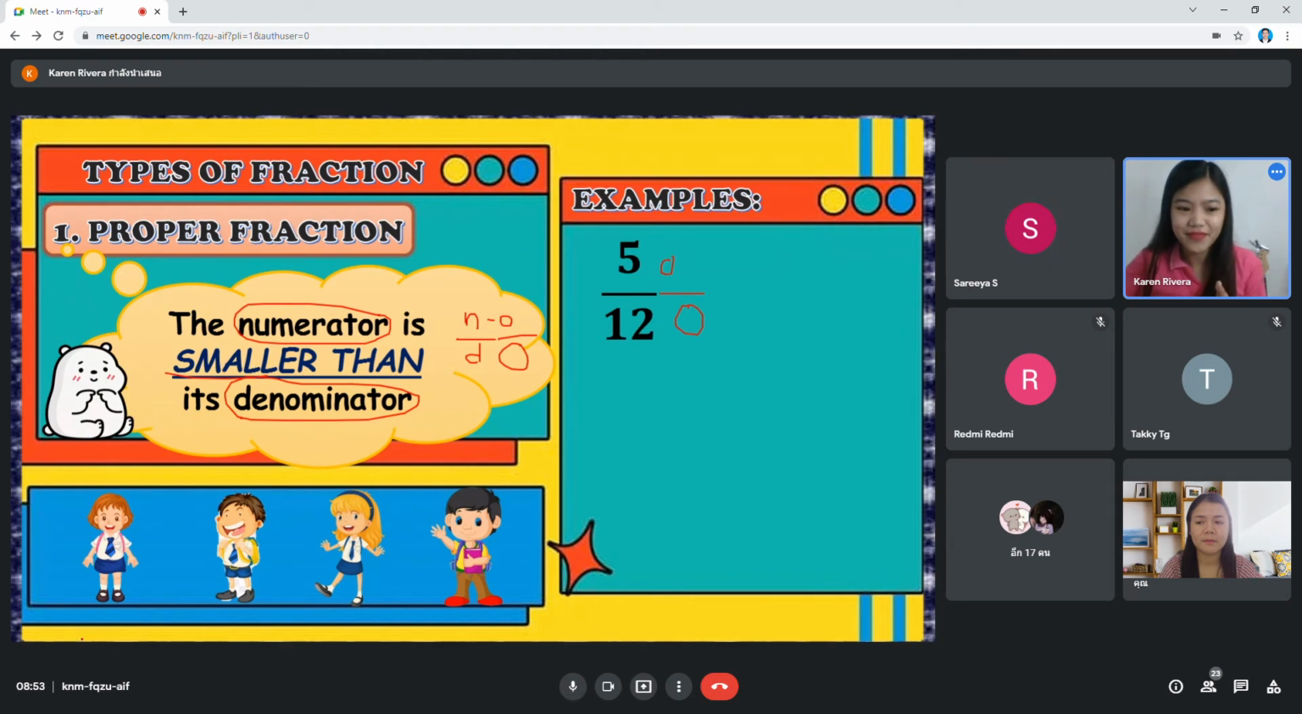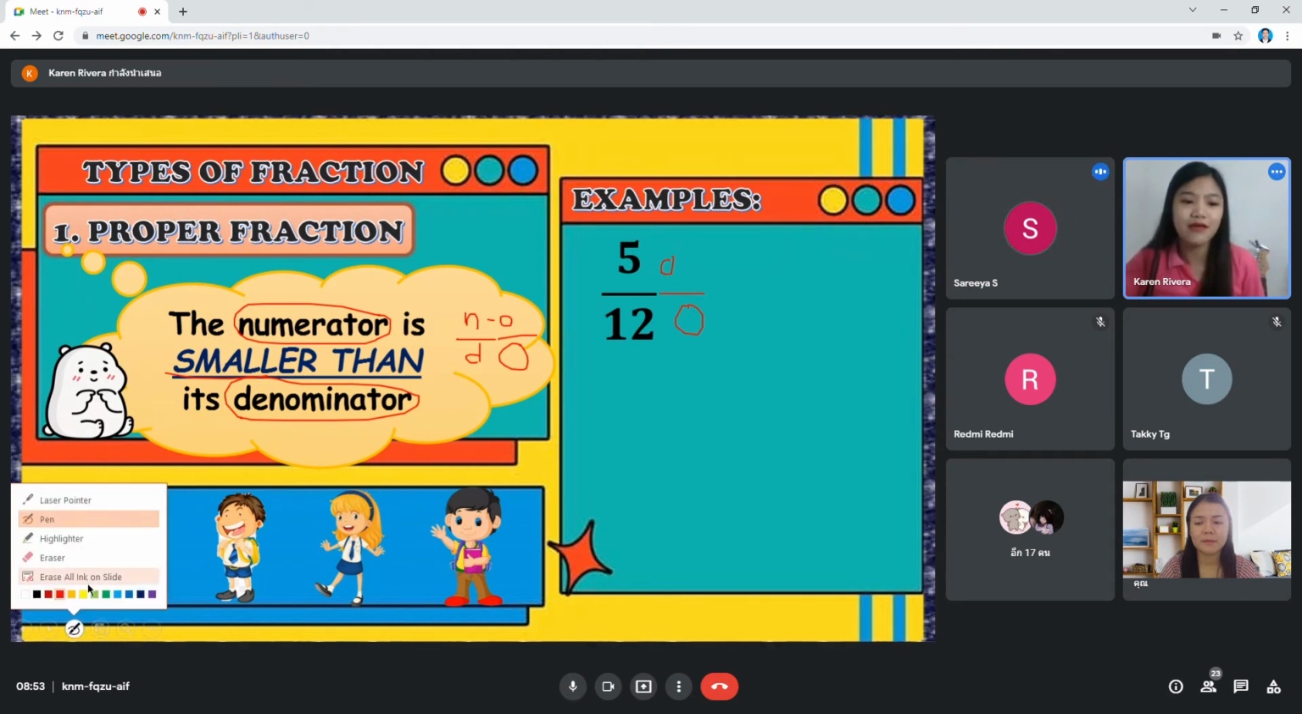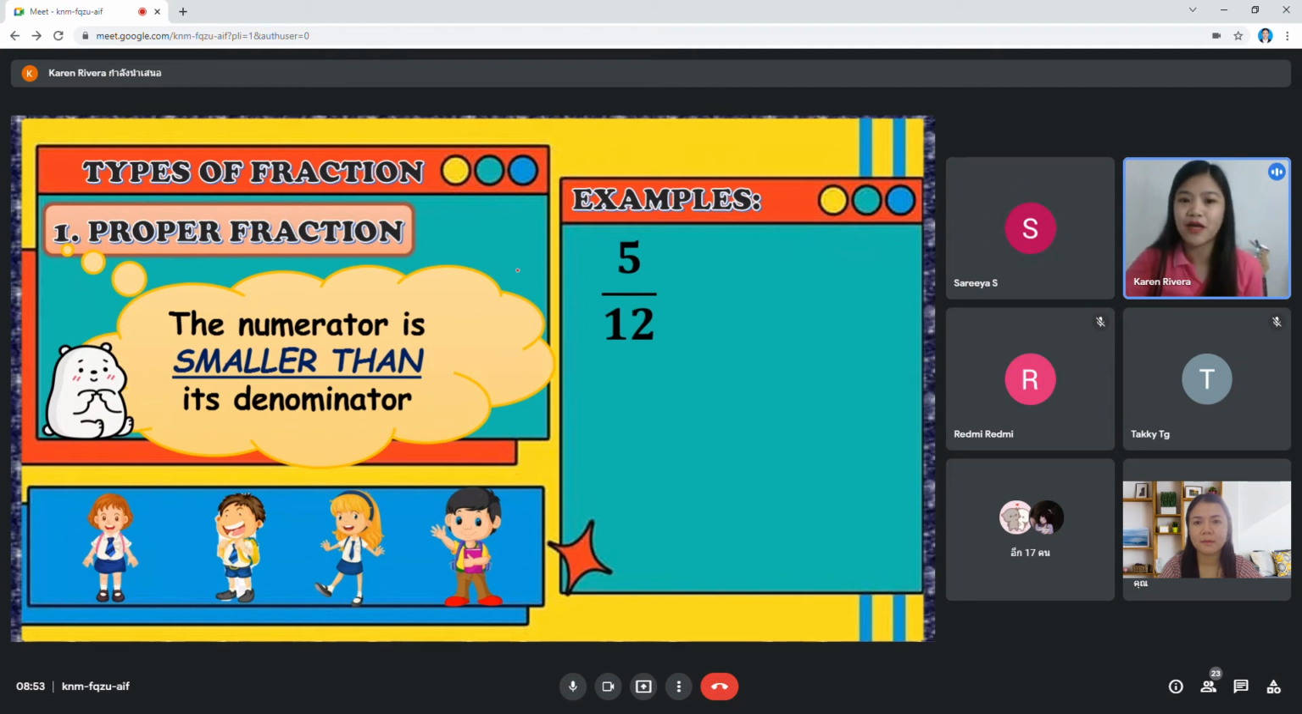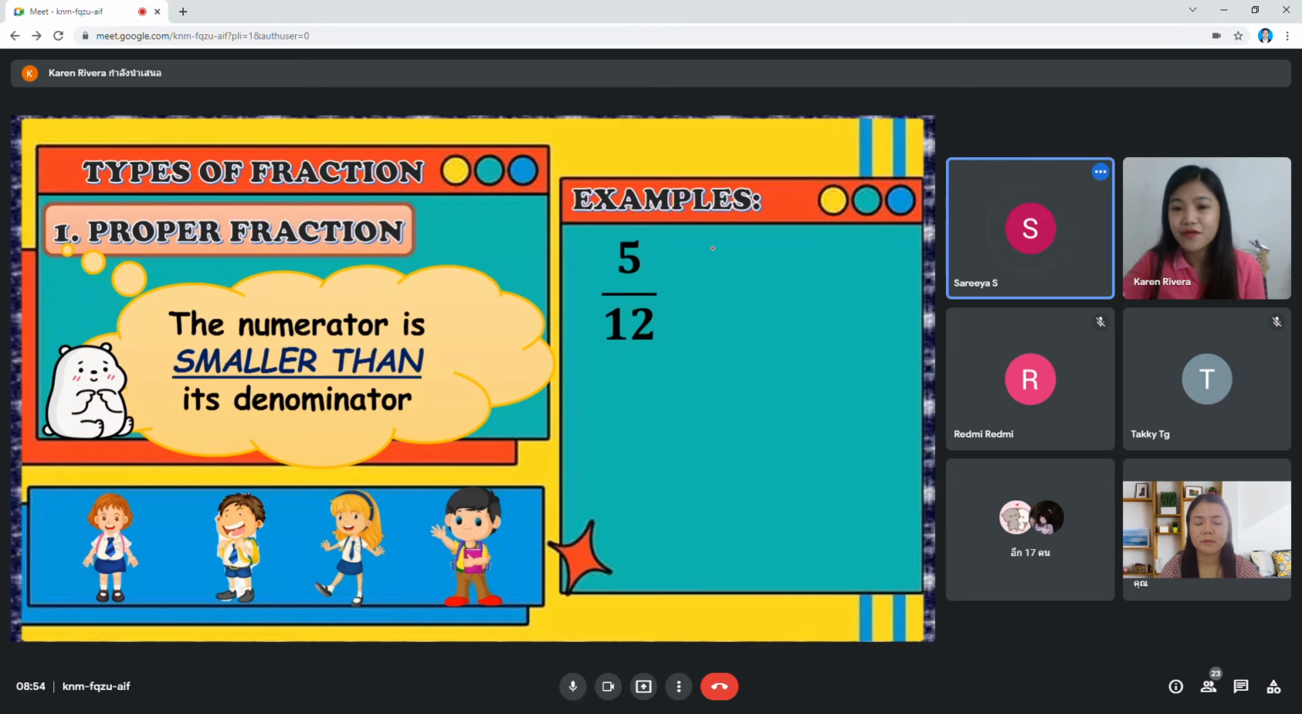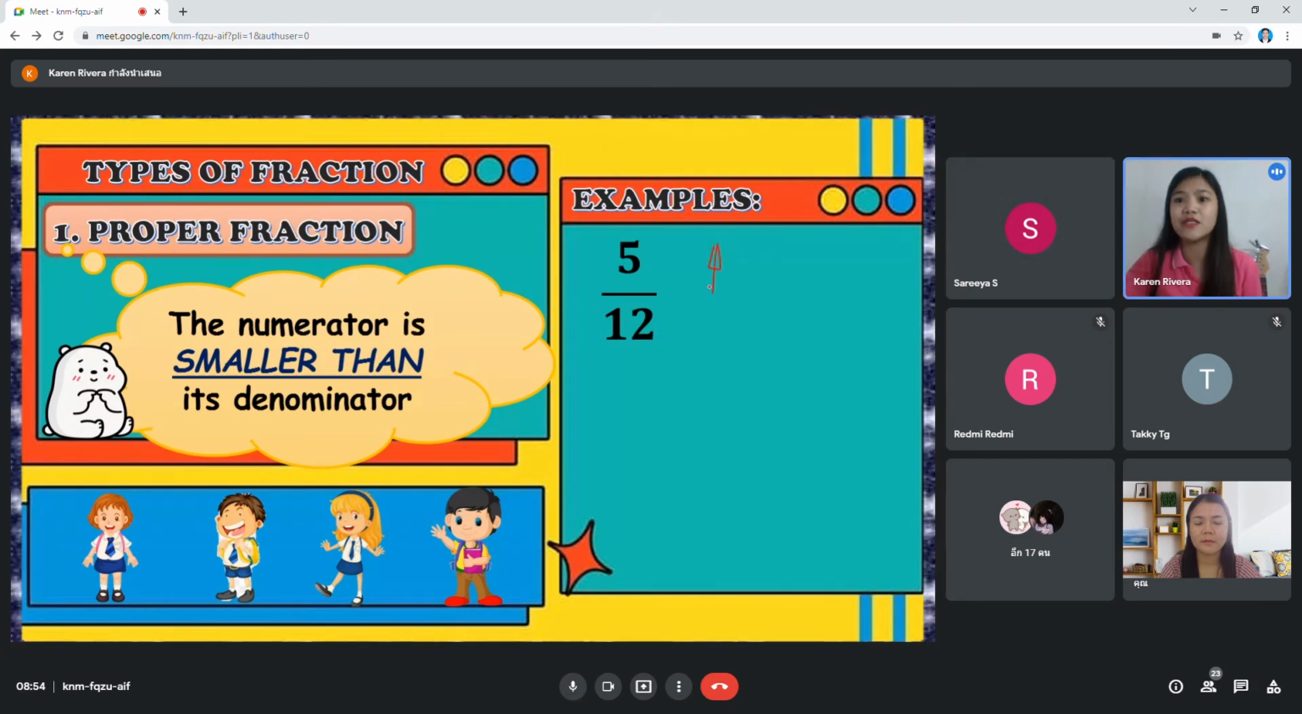Easy. So, can you give me one example of proper fraction? Teacher Karen gave 5 over 12. How about you? Can you give me one example? Any fraction. What are the other examples of proper fraction? 5 over 12. What else? 4 over 7. Yes, very good. Correct. 4 over 7. Numerator is small, denominator big. This is correct. What else?